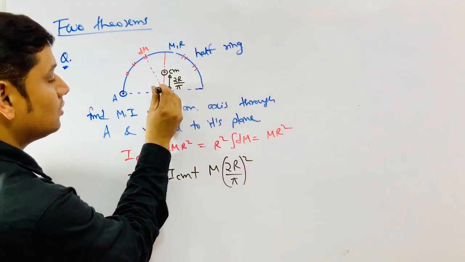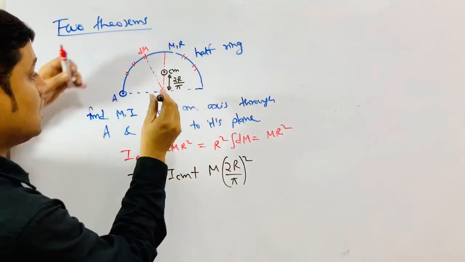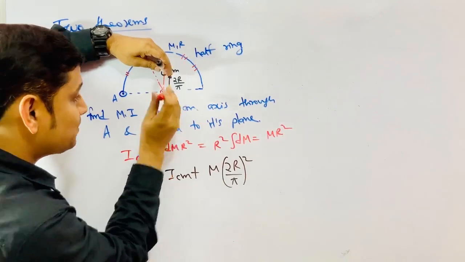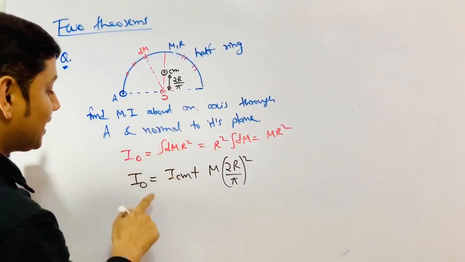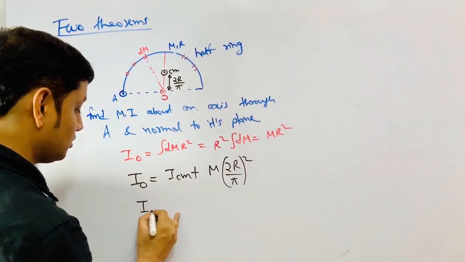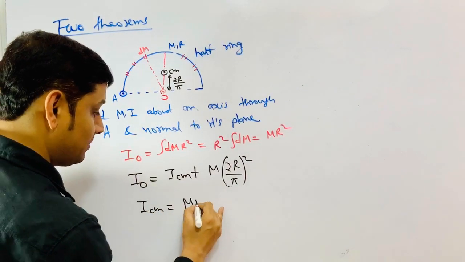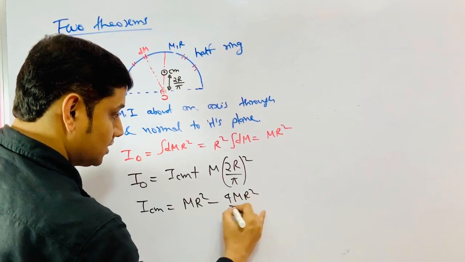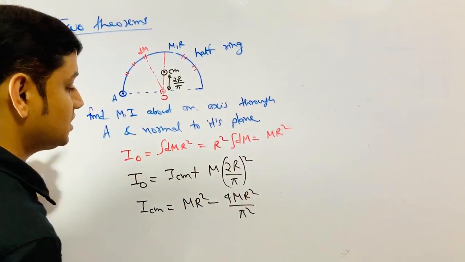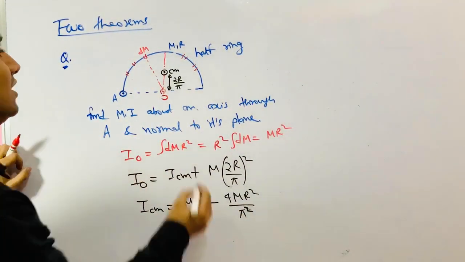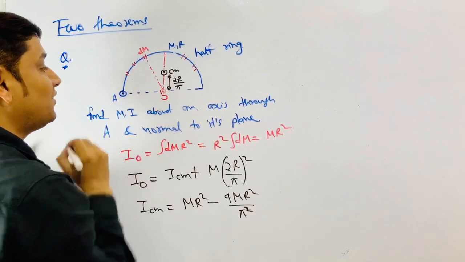But I know I_O, so I can get I_CM. So I_CM becomes equal to m r square minus 4 m r square by pi square. This is I_CM.